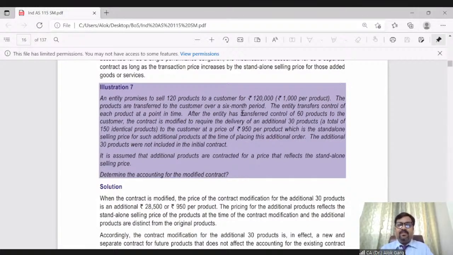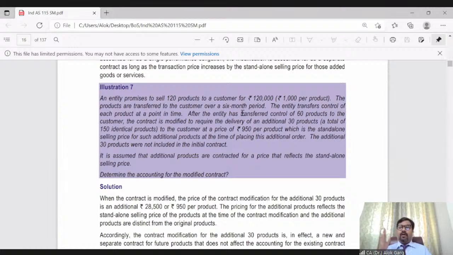After the entity has transferred control of 60 products to the customer, the contract is modified to require the delivery of an additional 30 products, a total of 150 identical products. So after 50% of the consignment is delivered, the customer approached the entity and asked for an additional 30 products, right? To the customer at a price of 950 per product, okay, which is the standalone selling price for such additional product at the time of placing this additional order.